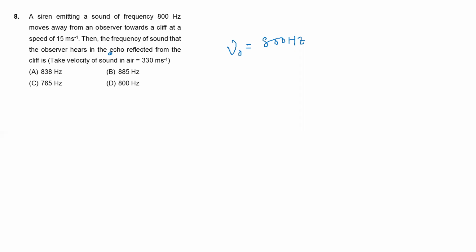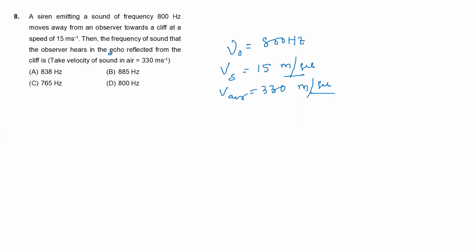The speed of the source Vs is 15 meter per second, given. The speed of sound in air in the medium is 330 meter per second.